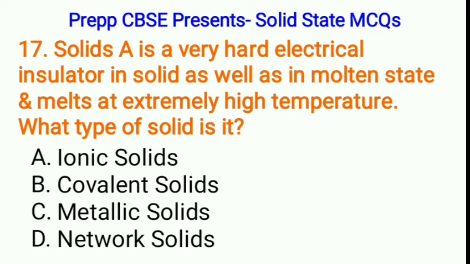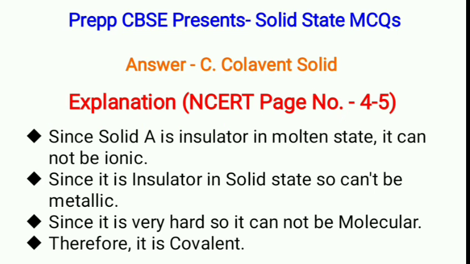Solid A is a very hard electrical insulator in solid as well as in molten state and melts at extremely high temperature. What type of solid is it? A. Ionic solids, B. Covalent solid, C. Metallic solid, or D. Network solid. Since solid A is insulator in molten state, it cannot be ionic. Since it is insulator in solid state, so it can't be metallic. Since it is very hard, so it cannot be molecular, and hence it is covalent solid.